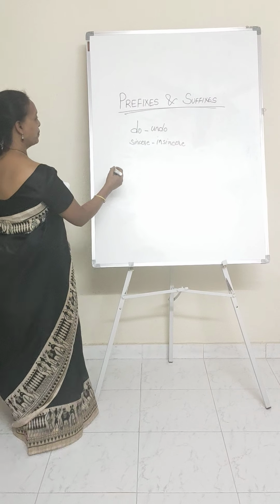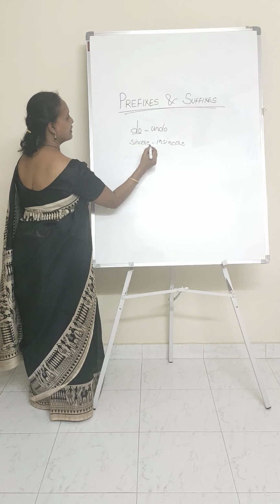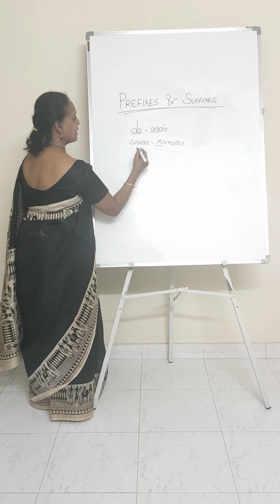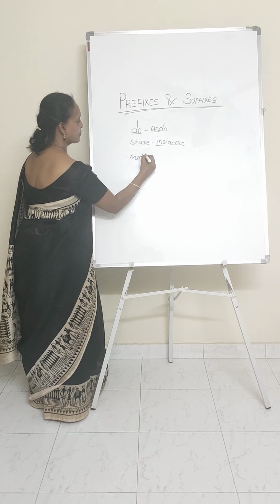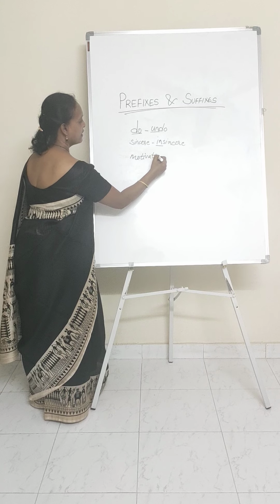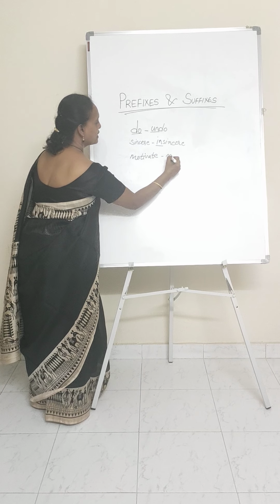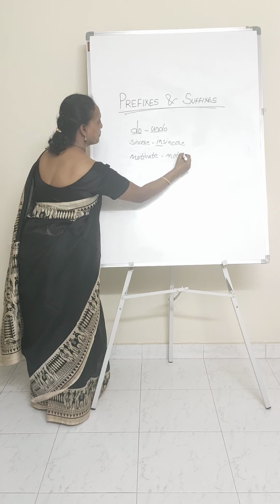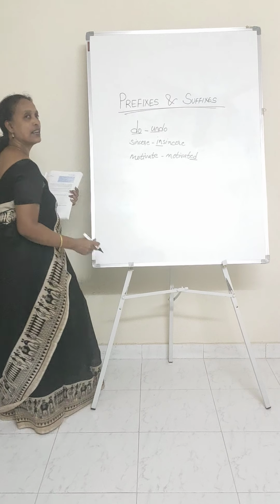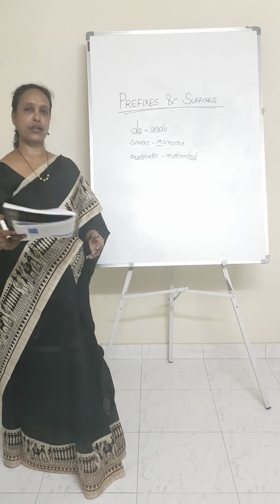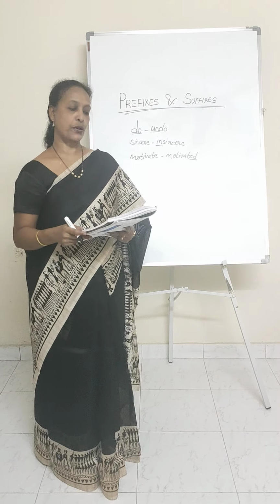I write the word here for you. This is the prefix here. Here it is the prefix and here it is the prefix. And then in case I use the word motivate, here you can say motivated, where you are adding ed as the suffix. So these are a few examples which are already in your textbook.